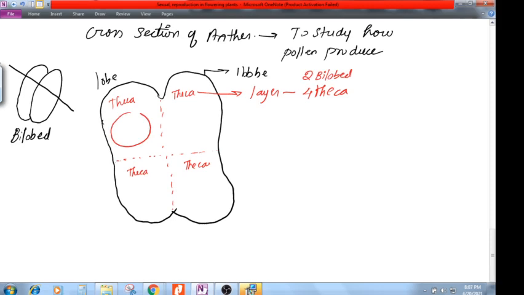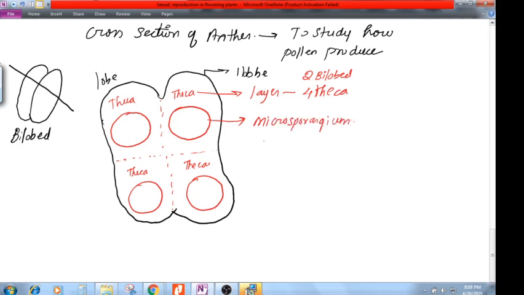I'm going to give names for all these circles. It is called microsporangium. Don't worry, the names may be a bit difficult early, but when you keep studying, you will get to know them. So I cross sectioned it and I could see four microsporangia in an anther.